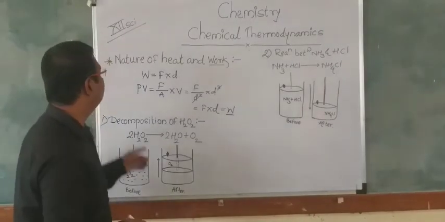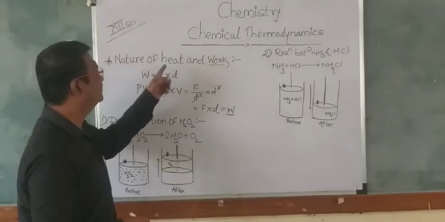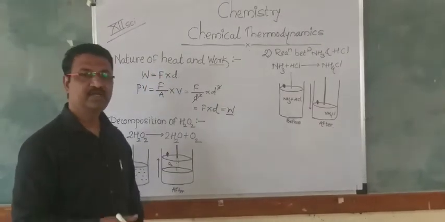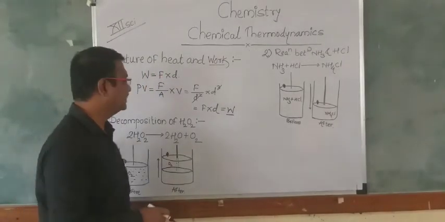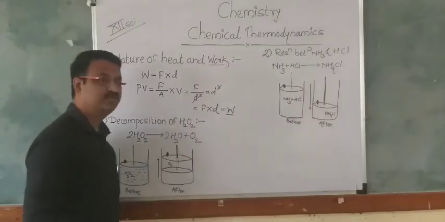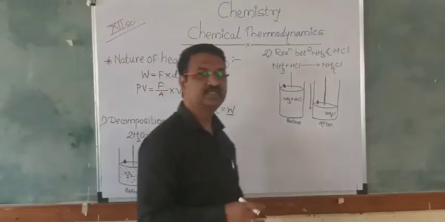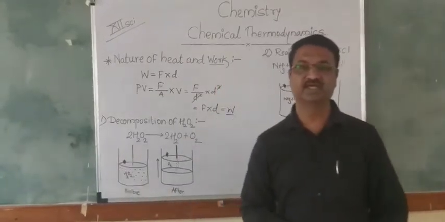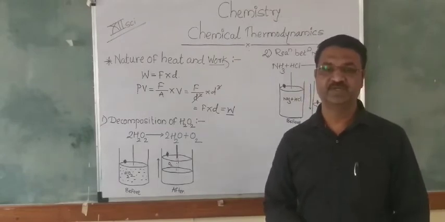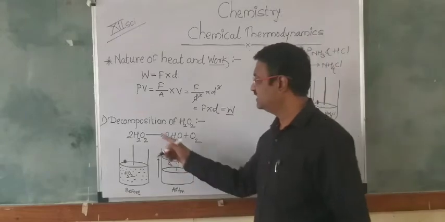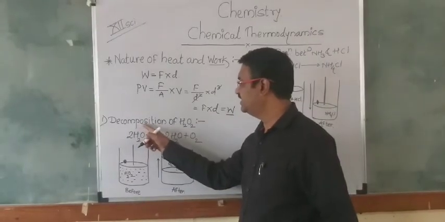In this way we see the nature of work. That PV is nothing but work will be explained in some chemical reactions. Firstly we consider the first chemical reaction, the decomposition of H2O2.